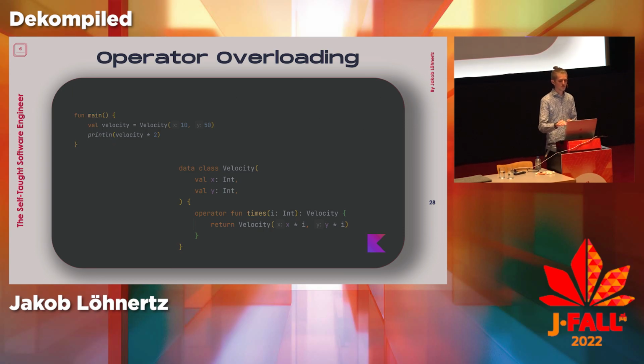Based on the method signature, in this case, times is mapped to the multiplication sign. You can do whatever you want. And then at the call site, which can be more expressive, although this is a bit of a dangerous feature, honestly, you can now say velocity times 2, and internally it does whatever times 2 means for this class.